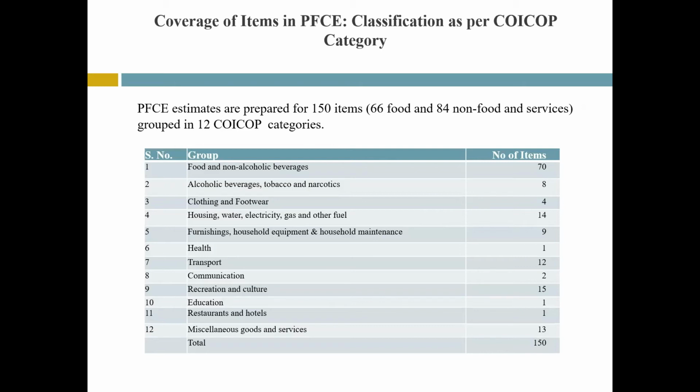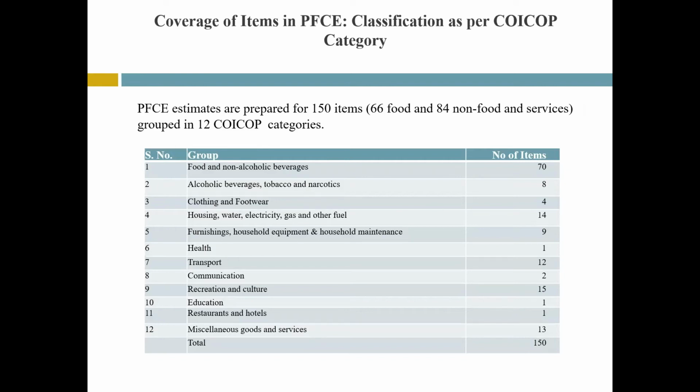Household final consumption expenditure covers a wide range of goods and services. It is thus desirable to classify the expenditure in some categories. Household expenditures are classified according to the classification of individual consumption by purpose.